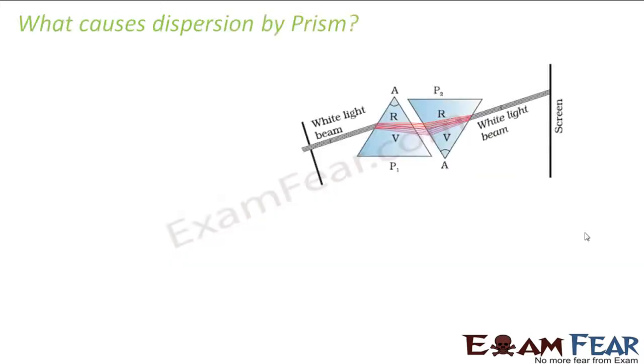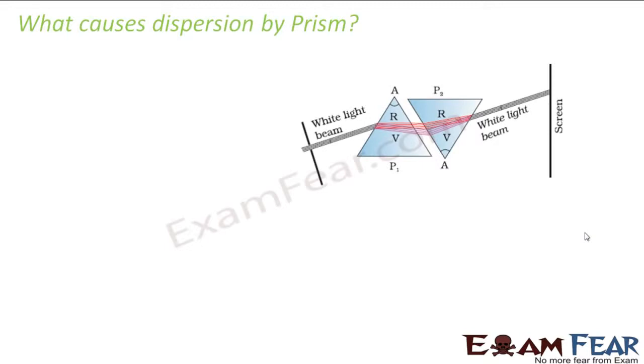So now let us look at what causes dispersion by a prism. Why do prisms disperse light? Earlier, when the phenomenon of dispersion was not properly explained and known, people thought that maybe it is a magical phenomenon which takes place because of which the light gets split into so many different colors.